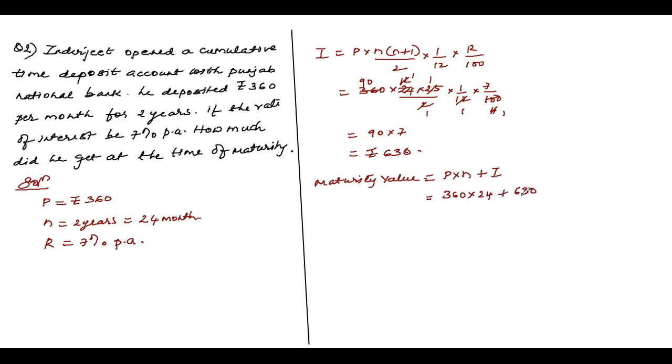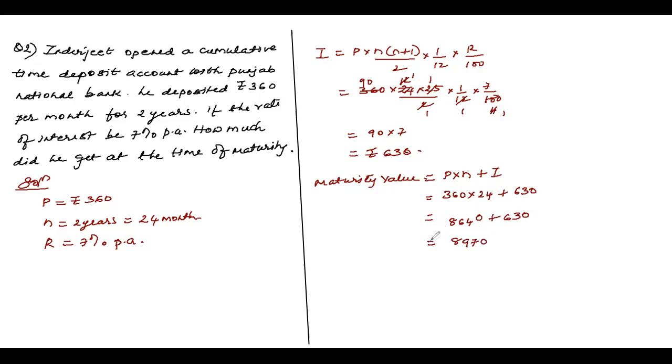So when you multiply all this, how much do you get, children? 24 times 6, how much? 144, okay? And 24 3s are 72, 8640 plus 630. So how much does it become, children? 8,970.